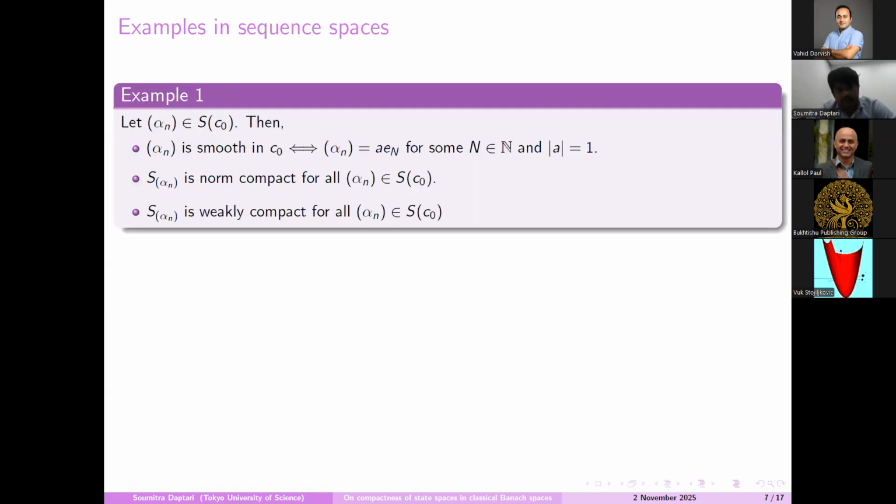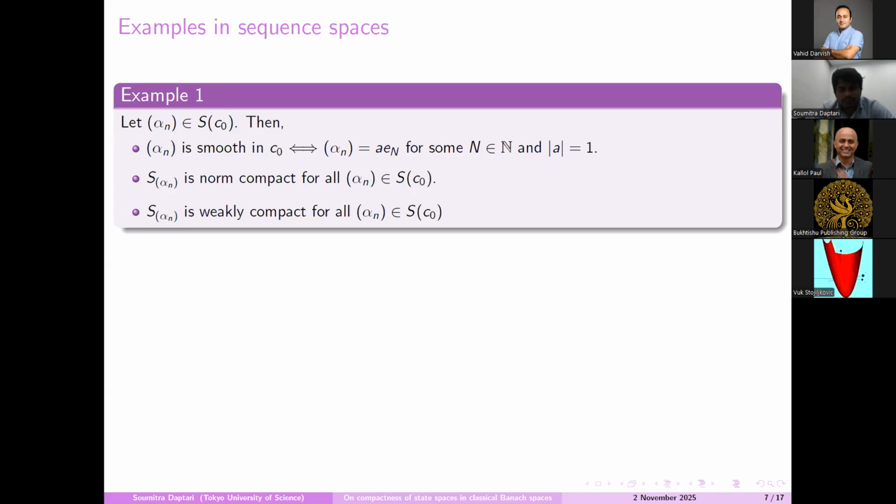So let us discuss some examples in very classical Banach spaces. First we discuss c0. If we choose a unit vector in c0, say this sequence alpha in c0, then it is smooth if and only if it is of this form, where a is a scalar whose modulus is 1.